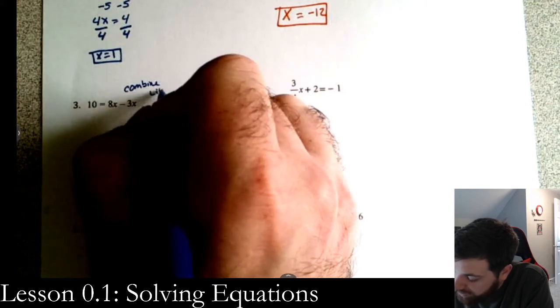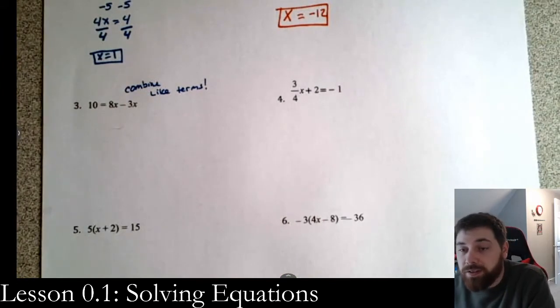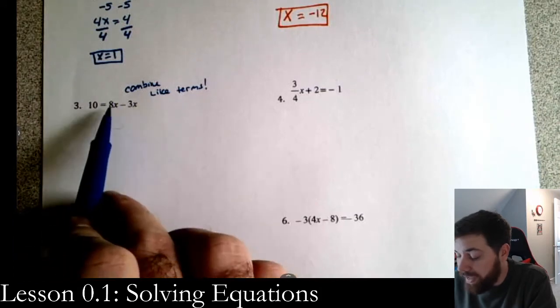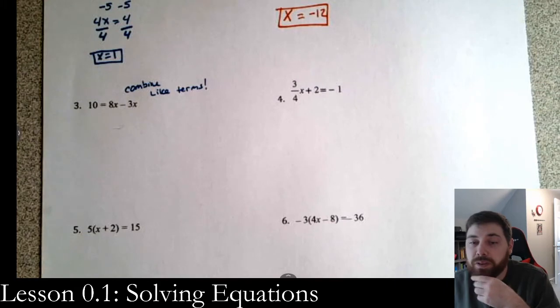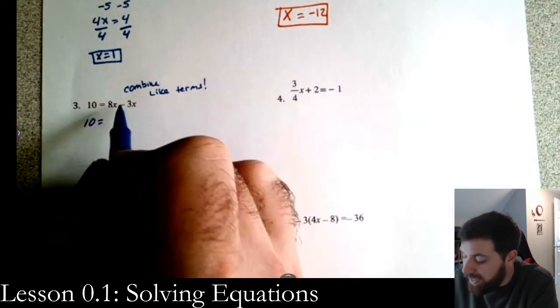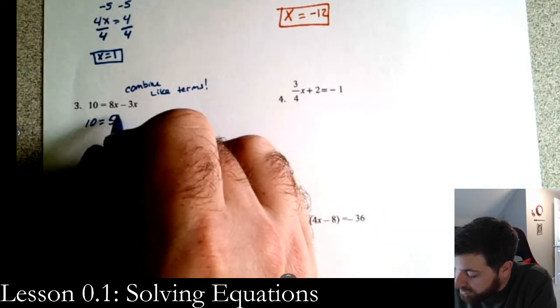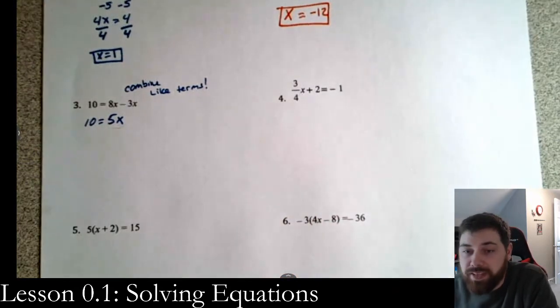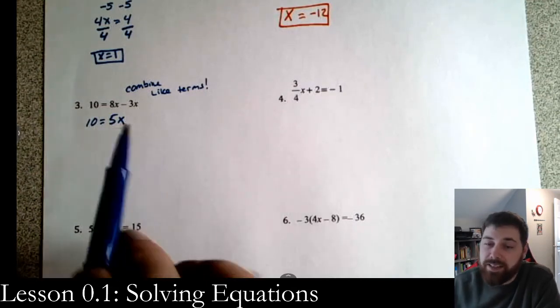Combine like terms. Okay? So what that means is if you had like a 3 and a 4 that were the same term, so 3 and 4 would be 7, or in this case we have 8x and negative 3x. Those are the like terms, of the same kind of thing. And so we could put those together actually. And so here we leave the 10 alone, and we get 8x minus 3x. Okay, so 8 minus 3 is 5. So if we had 8 x's, took away 3 of them, we end up with 5 of them. So we have 10 equals 5x. Okay, so that's the easiest way to do it. Of course, there's other ways, but that is the easiest way to do this one.